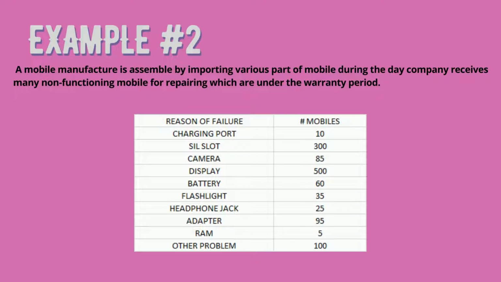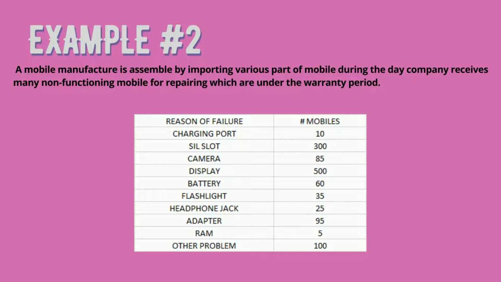Example number 2. A mobile manufacturer is assembled by importing various parts of mobile. During the day, company receives many non-functioning mobile for repairing, which are under the warranty period. Using the data in the following table, it helps the company to improve the production of company by reducing repairing work in a day by using a Pareto chart.